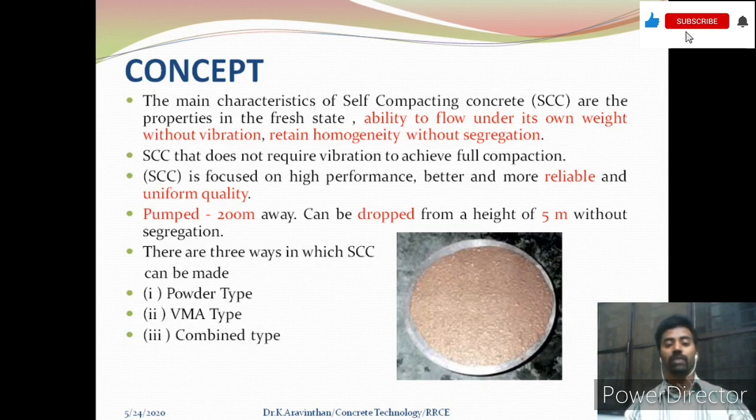And next one, VMA is viscosity modifying agent. This is an admixture which we can include in the mix proportion in order to get the property. Next one is combined type. You can use powder type as well as the viscosity modifying agent. So both the technologies you can use.